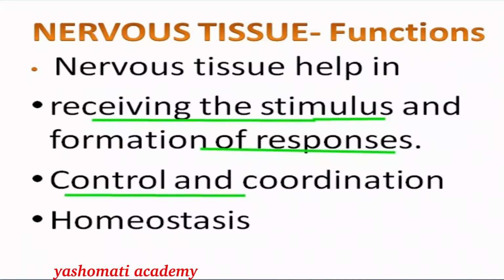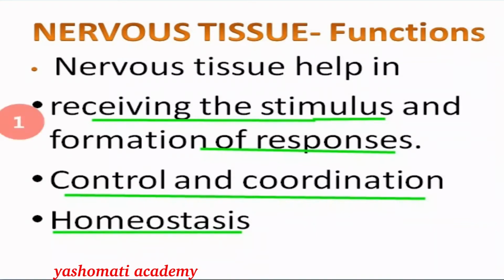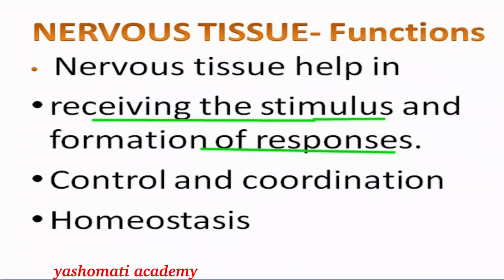Similarly, control and coordination of different organs and homeostasis are main functions of nervous tissue. So in other words, nervous tissue has three main functions. It helps in receiving the stimulus and formation of responses. It helps in control and coordination of all organs of the body, and it helps in maintaining normal body condition, that is homeostasis. These three functions of the nervous system are performed by nervous tissue.